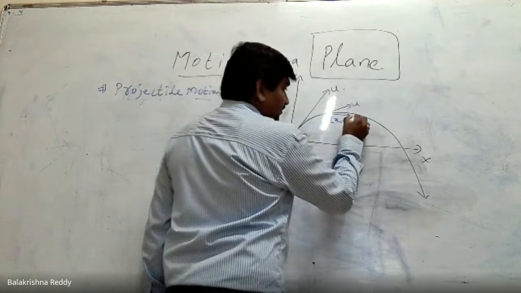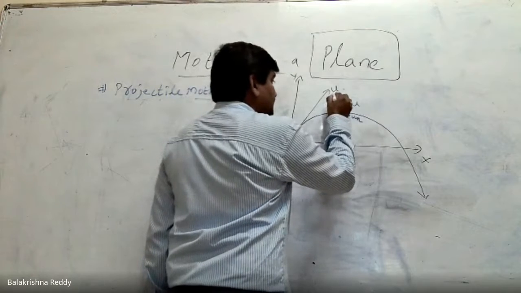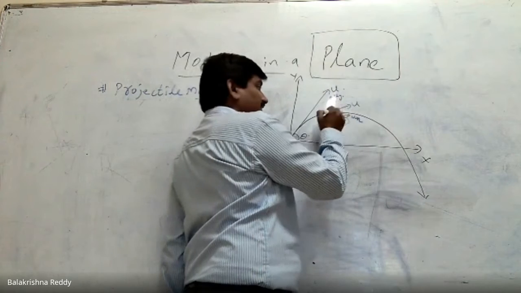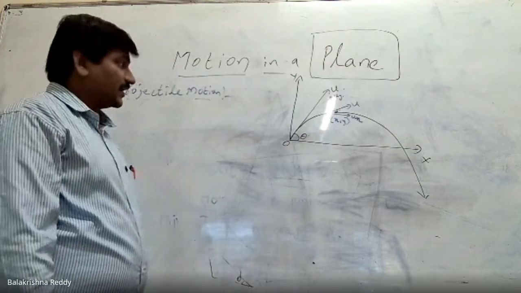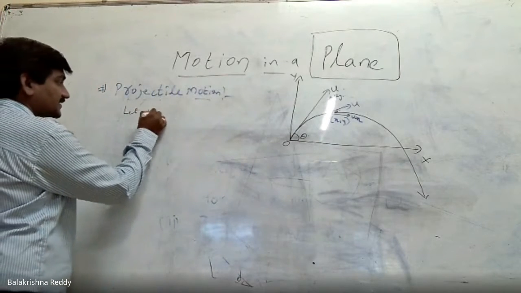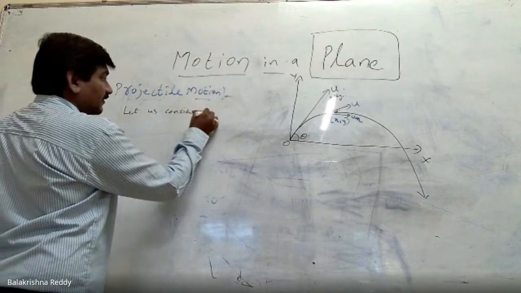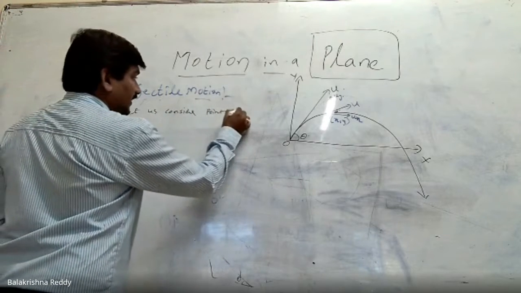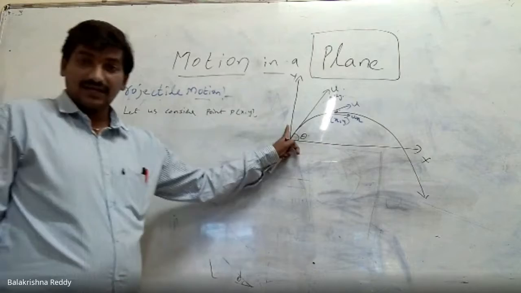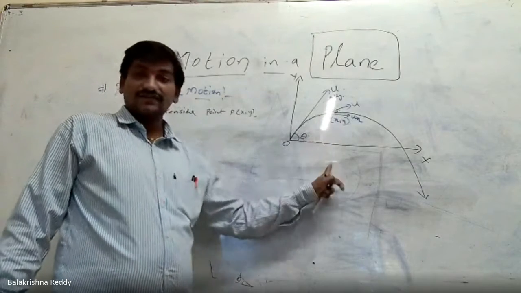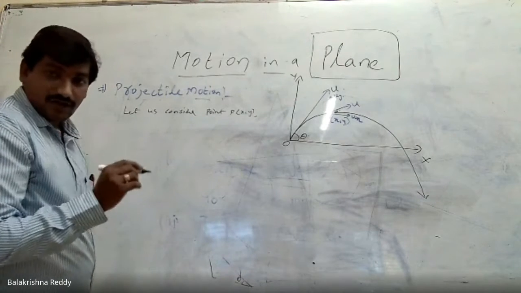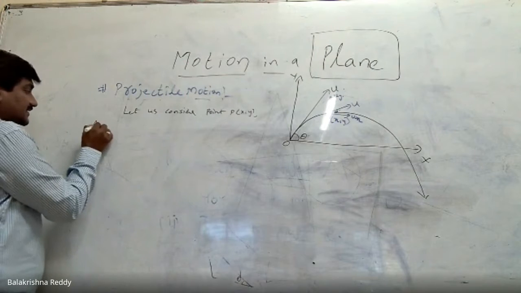Along the horizontal direction it is ux, along the vertical direction it is uy. Since it is a tangent, it is making an angle theta with the horizontal axis. Since I have considered the point P of x comma y, now I am going to describe the motion of this particle. At this position I have considered, with respect to that point P, I am going to find the position of that point along the x-axis.